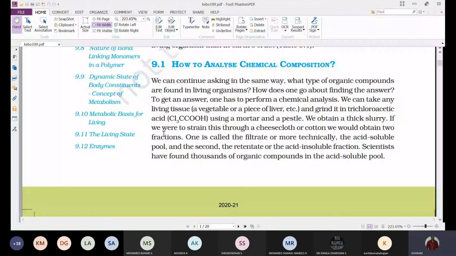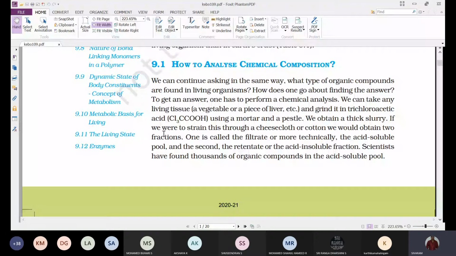Whatever component is obtained in the conical flask, we call it a filtrate, or we can also call it an acid soluble fraction. Why? Because what is the chemical that we used for grinding? Trichloroacetic acid. So the fluid will be acidic in nature, because the substances which can dissolve in trichloroacetic acid get dissolved in it.